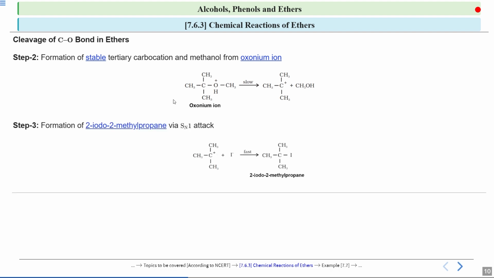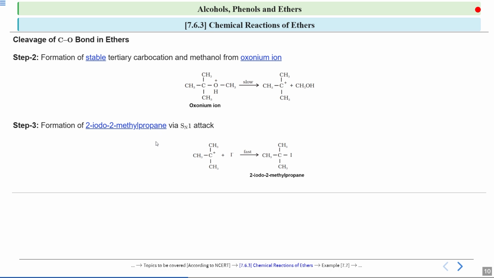Now what will happen in step 3? The iodide ion which has left will behave as a nucleophile. Okay, so there will be a nucleophilic attack. So this iodide ion will attack on this carbon. This is a nucleophile over here. So you will get 2-iodo-2-methylpropane. So there will be formation of 2-iodo-2-methylpropane via SN1 attack. Okay, so you will finally get this compound, and this step is a fast step.